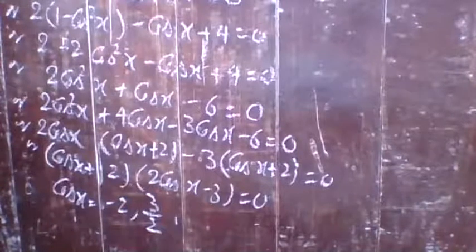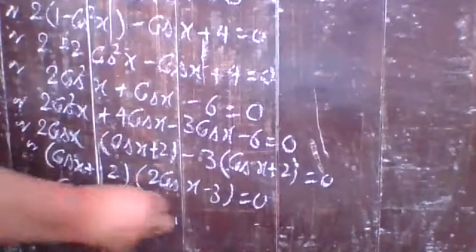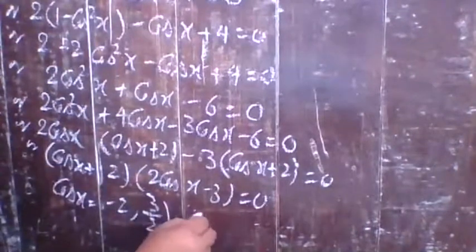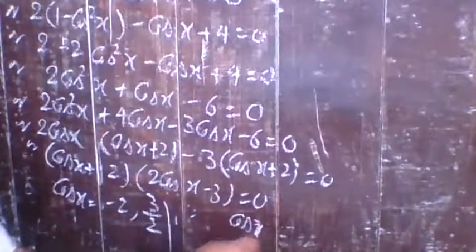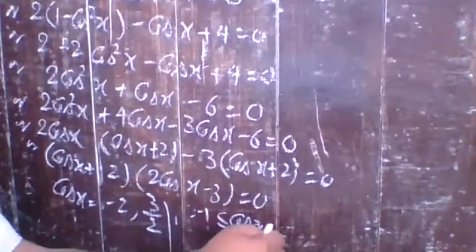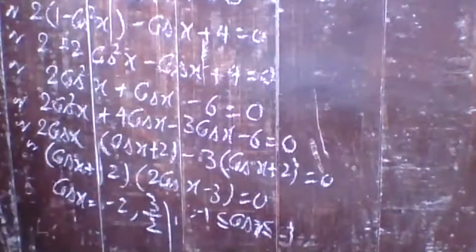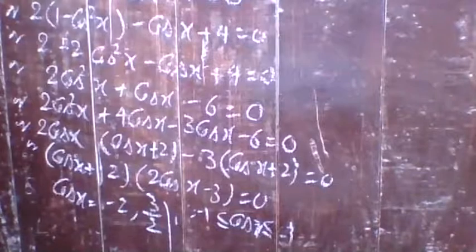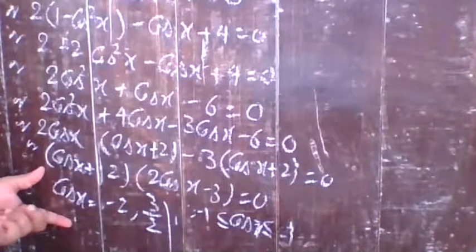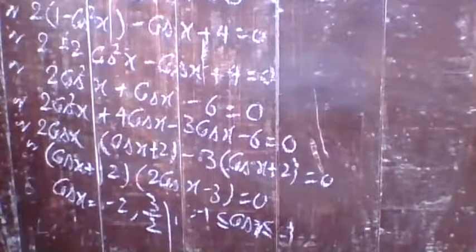So you can write no. And the explanation is that the value of cos x is greater than or equal to minus 1 and less than or equal to 1. Due to that reason, you can say that this equation is not possible. Okay, so note it.